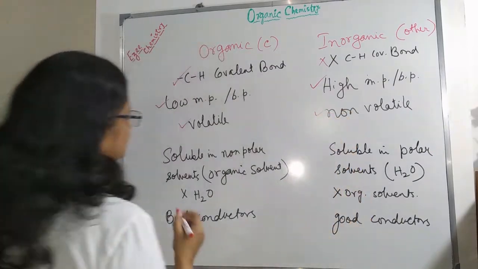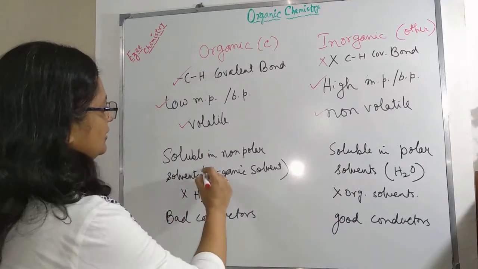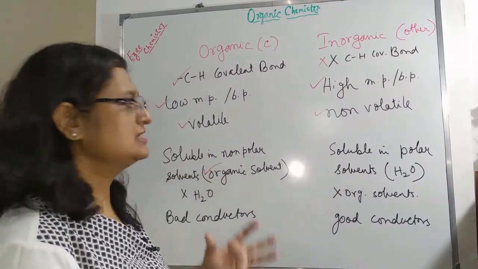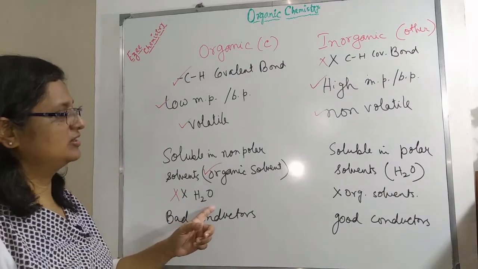These organic substances are mostly soluble in organic solvents, which are non-polar in character, and they are insoluble in water.